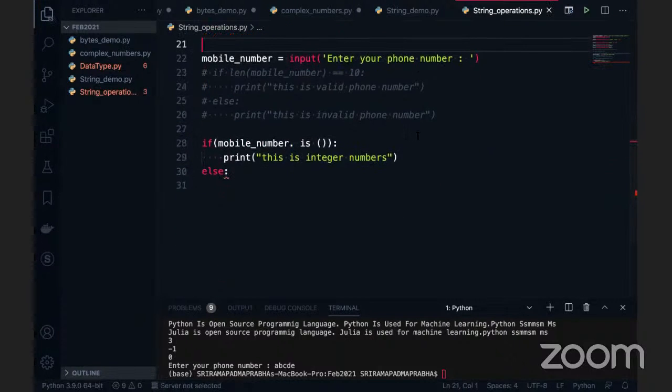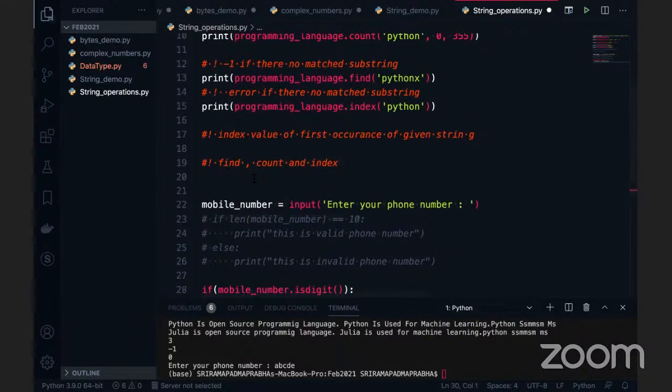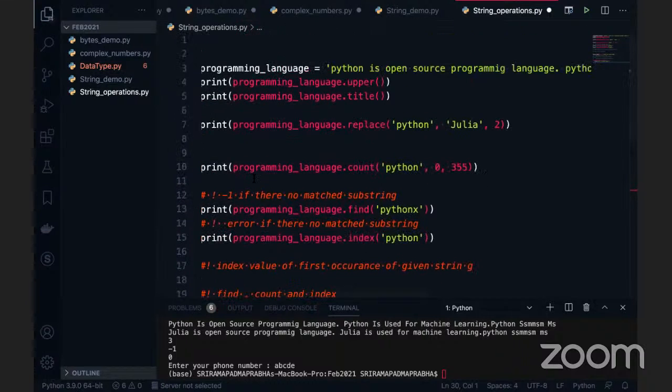Okay. Now, see, this is an integer number. We are able to see it whether we are using the isDigit function and all. So these functions are helping us a lot. Just consider this, it is really useful to you. The isDigit function and the isalnum function, we can use them. Fine, moving on, because we don't need to spend too much time on string operations, as I have separate sessions for string operations and list operations. We don't need to mix up things here in the plan.